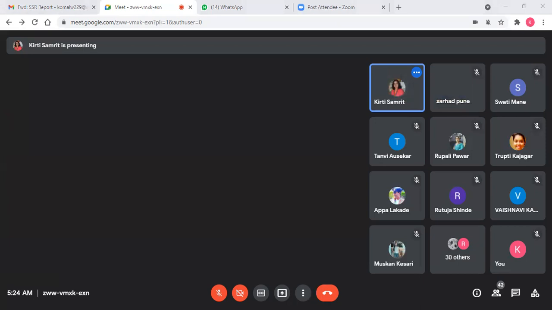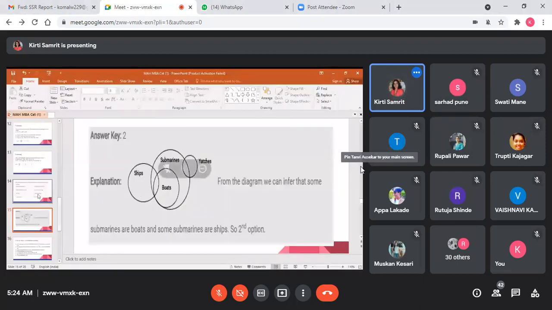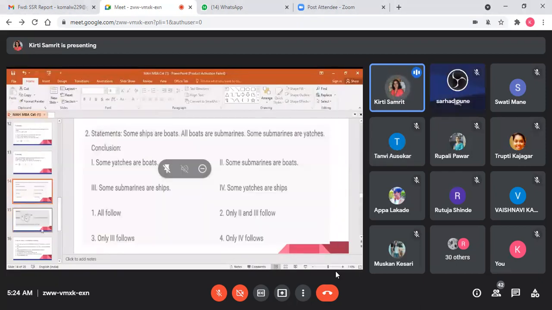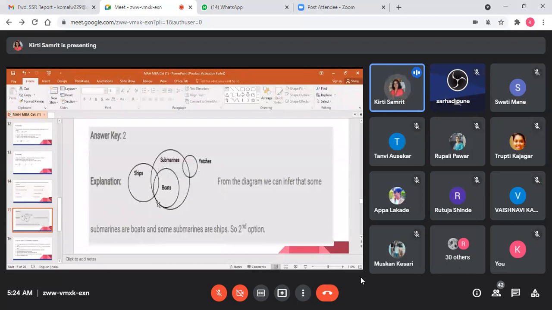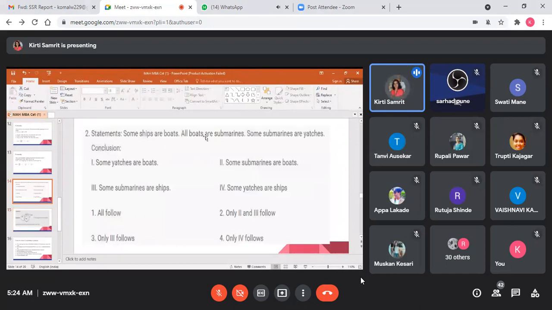Okay. So what is given, students, here? You can see all boats are submarines. So you will draw a circle first, a big circle, and inside that circle draw boats, because all boats are submarines. So the umbrella is your submarine. Under this umbrella, there are ships, boats, or yachts.